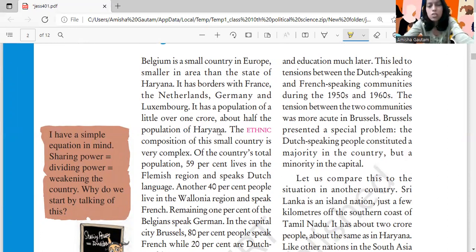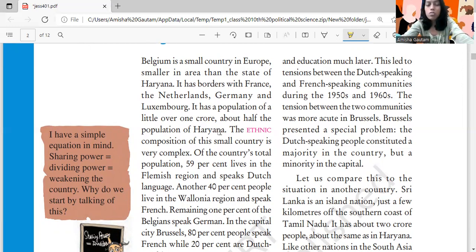Ethnic composition means different kinds of people living in their tribes, in general. The ethnic composition of this small country is very complex. Of the country's total population, 59% lives in the Flemish region and speaks the Dutch language.